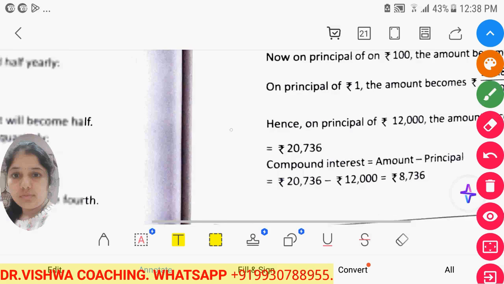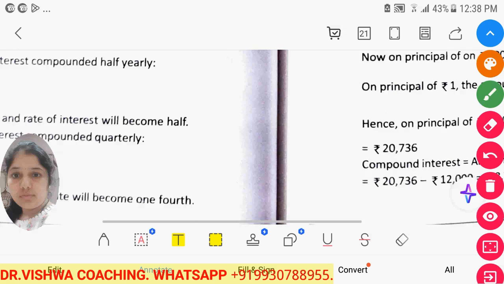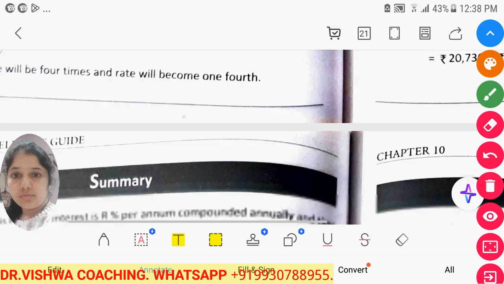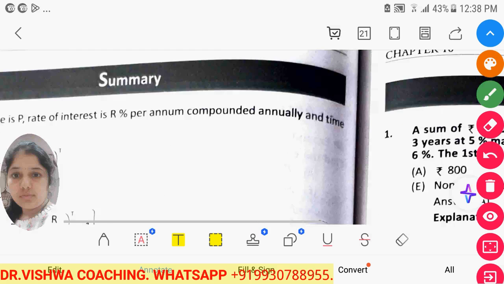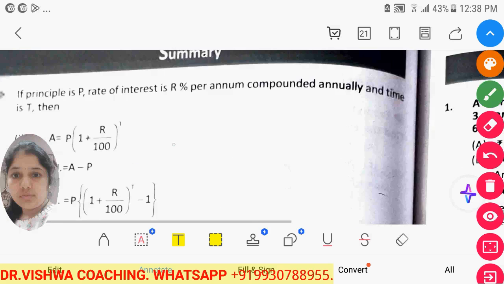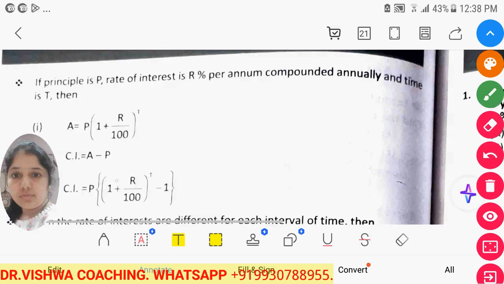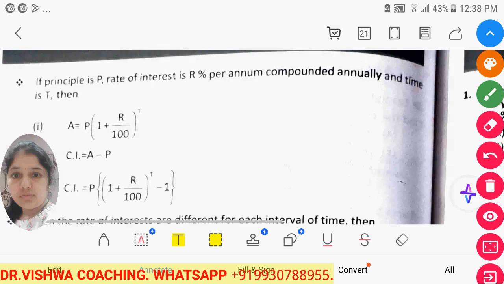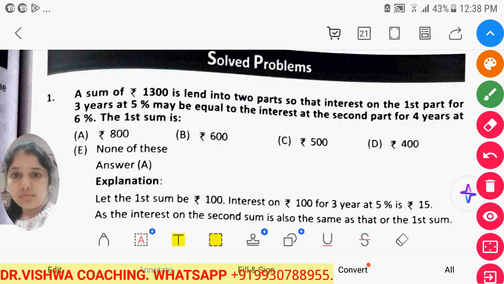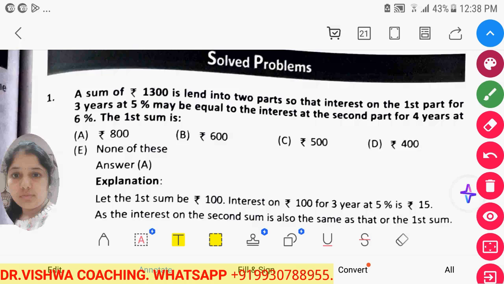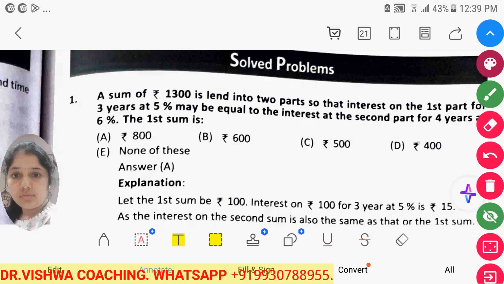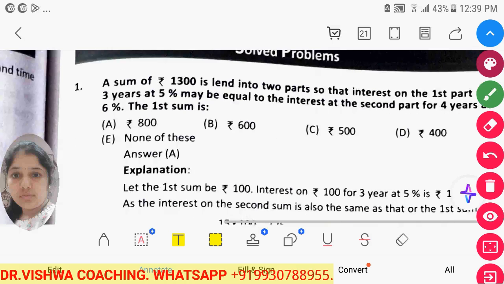Okay, now some solved problems we will go through, and then we'll solve the practice exercise. Now, sum of rupees 1300 lent in 2 years into two parts, so that interest on first part for 3 years at 5% may be equal to the interest on second part for 4 years at 6%.